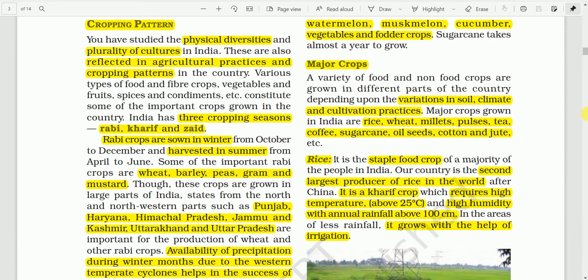So here we have these major crops grown in India, and these major crops can be discussed under different categories: food crops and non-food crops. A variety of food and non-food crops are grown in different parts of the country depending upon the variation in the soil, climate, and cultivation practices.